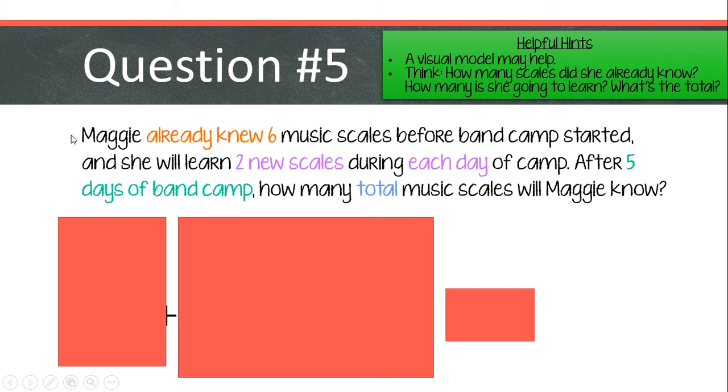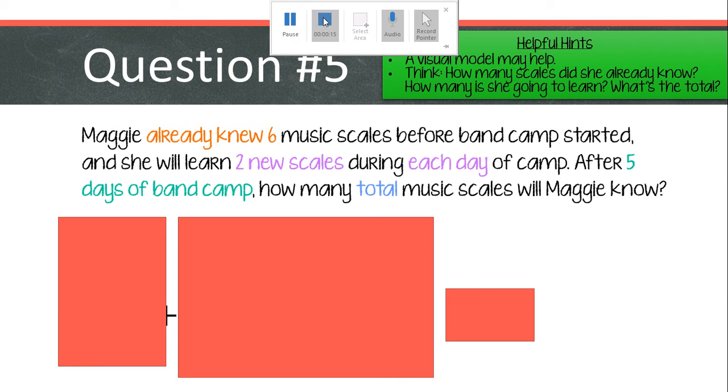Question 5. Maggie already knew 6 music scales before band camp started, and she will learn 2 new scales during each day of camp. After 5 days of band camp, how many total music scales will Maggie know? So some helpful hints. A visual model might help you.